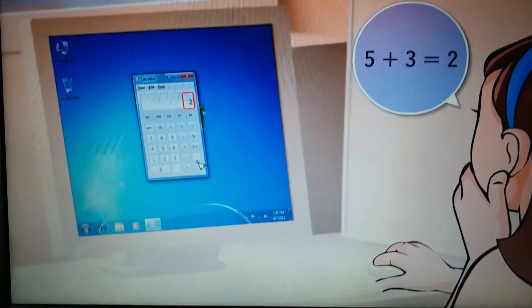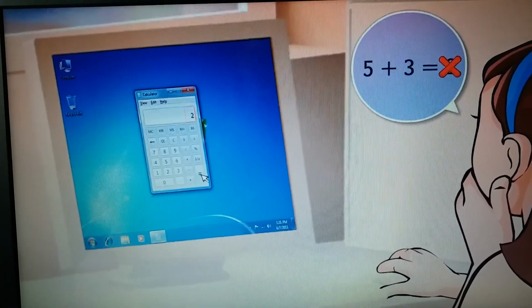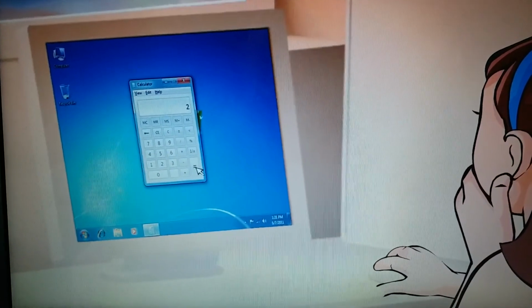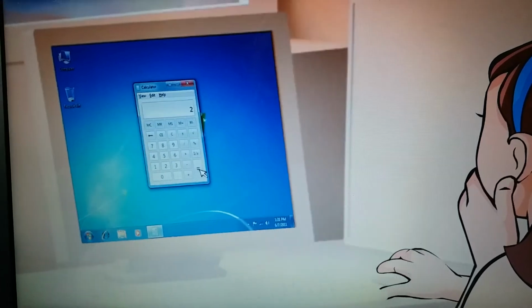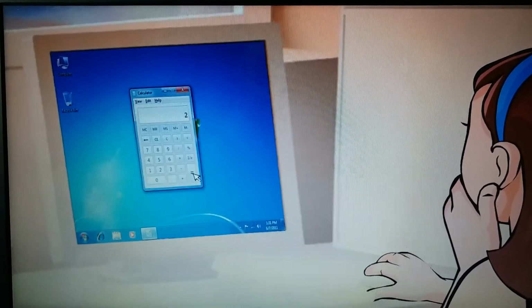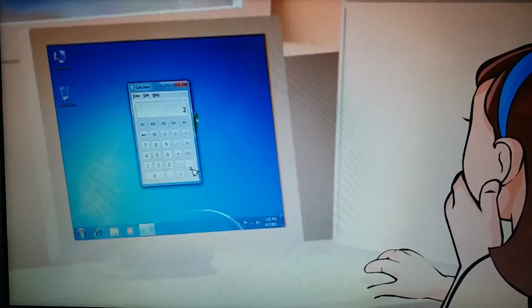Yes, the computer subtracted 3 from 5 and gave the answer as 2. So, though computers are much faster and more accurate than humans, they are not as intelligent because they just follow the instructions given by humans.